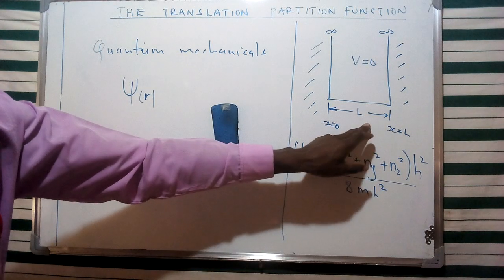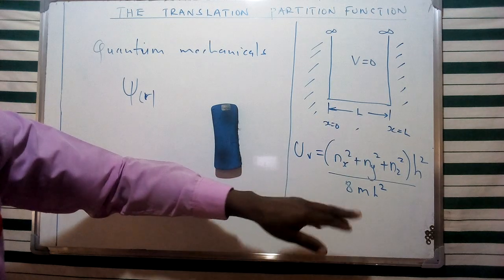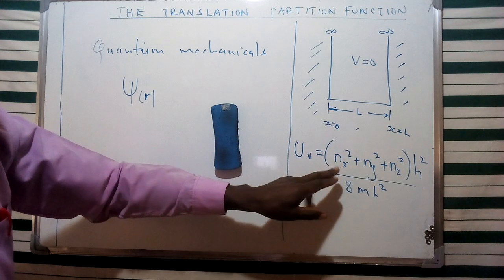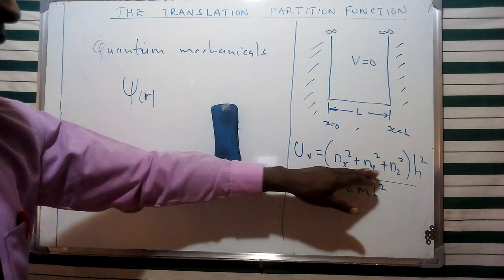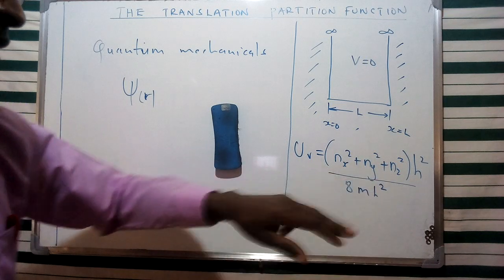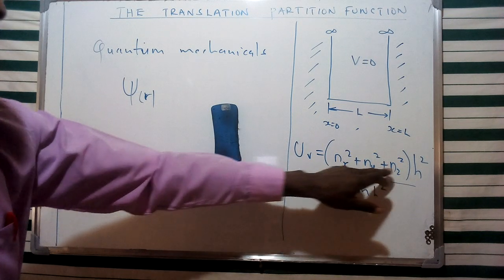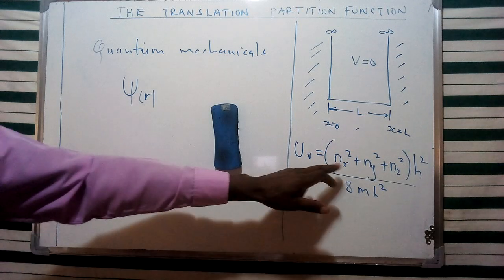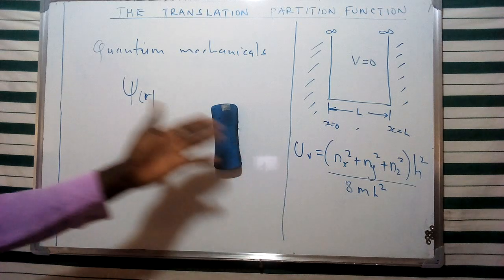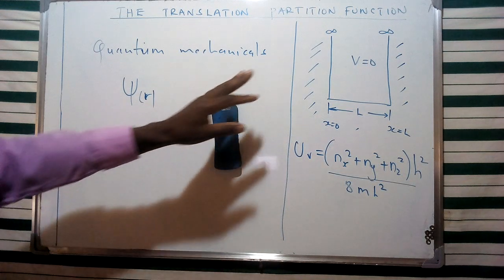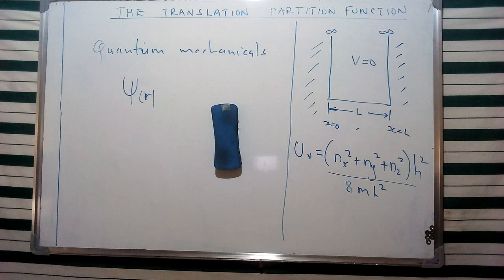This L represented the dimension of the box with infinite walls, and the x, y, and z components represent the energy levels of these quantum numbers n, each squared. And this gave us the solution of Schrodinger's equation for a particle as I've mentioned. We're going to consider this aspect, and it's going to give us a relationship for describing this monoatomic gas as a particle translating within that box.